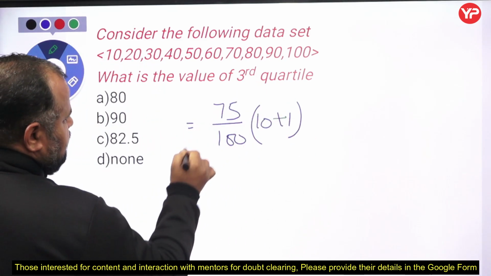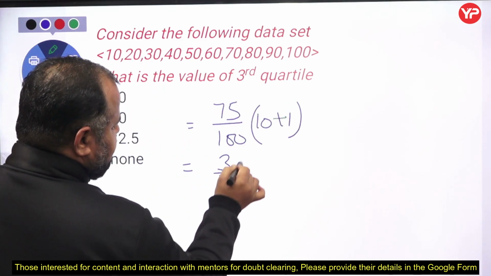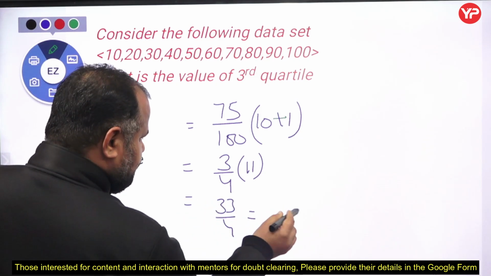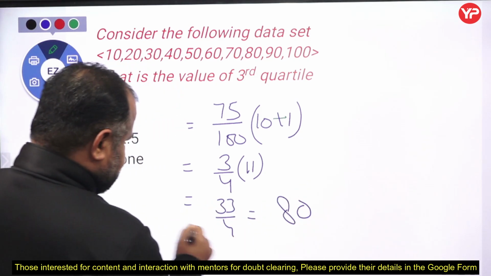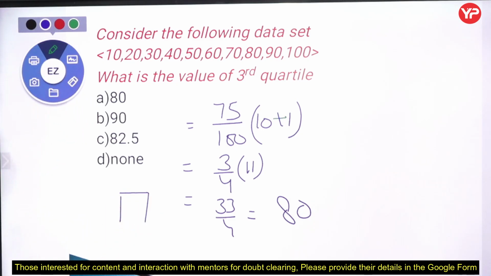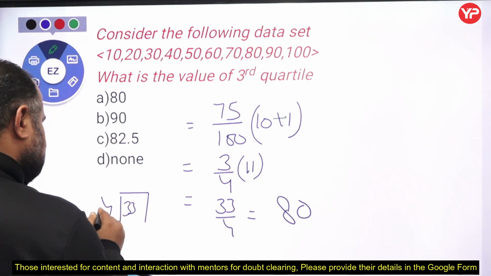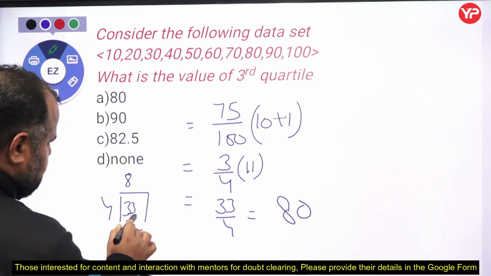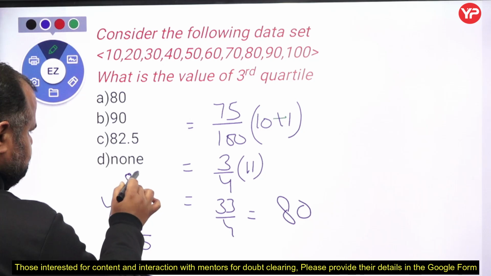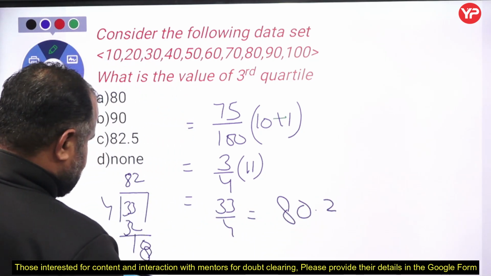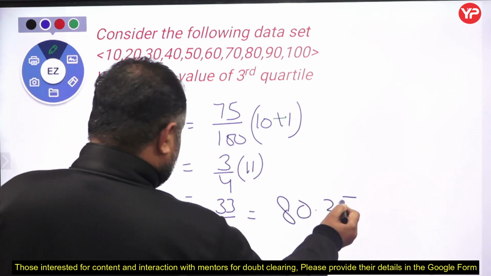Now see here, again it is 3 by 4 times 11, which is 33 by 4, which is 8.25.